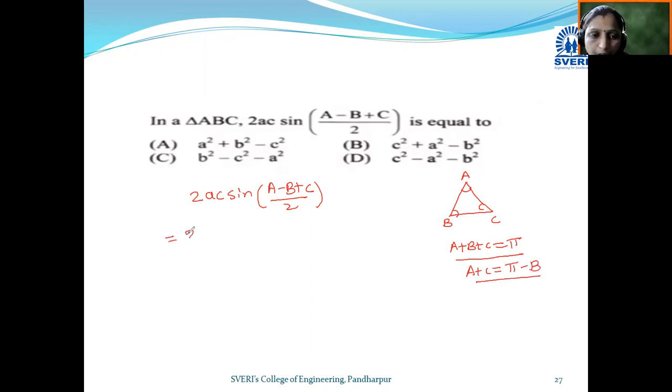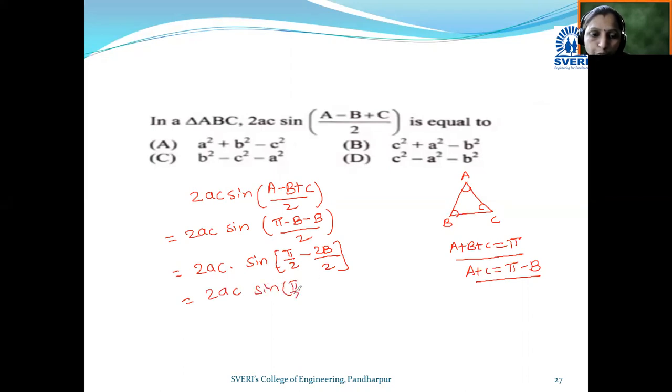So we got twice AC into sine of (pi minus B minus B) divided by 2. Separate this denominator 2, so it becomes pi by 2 minus B minus 2B divided by 2. Separating the denominator, twice AC becomes sine of pi by 2 minus B, as the 2 gets cancelled.